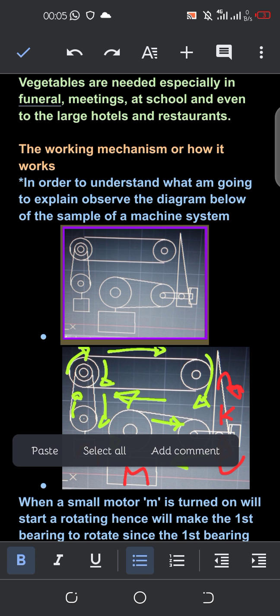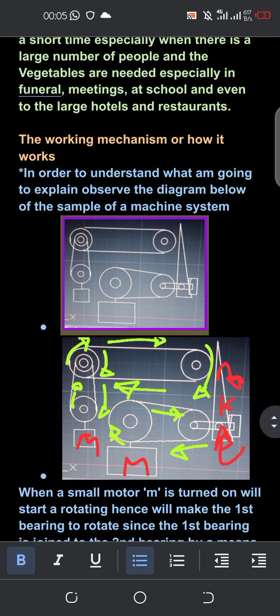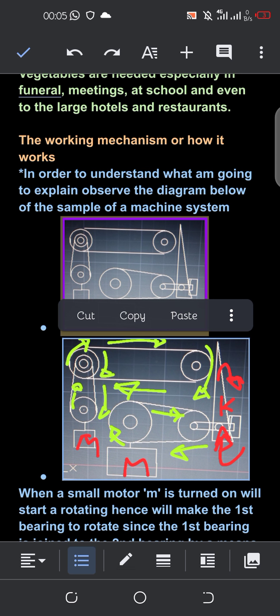Here, what is the function of this belt over here? This belt should be made in such a way that the inward side should have a rough surface, and should be wide, about 25 centimeters, so that we can place vegetables on top of it, and it should also be covered on top.